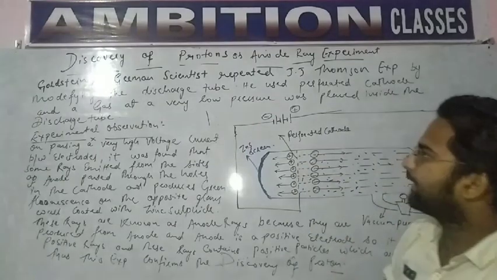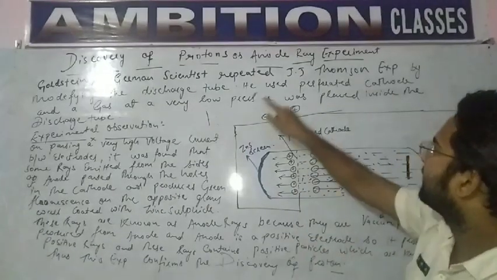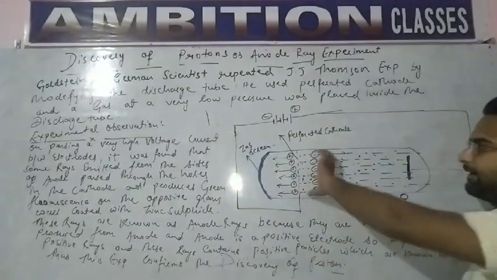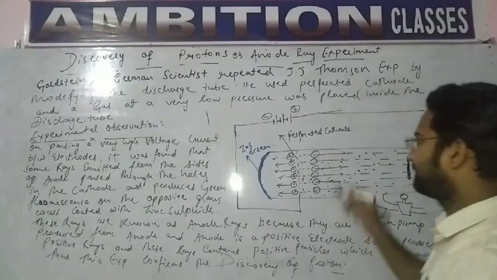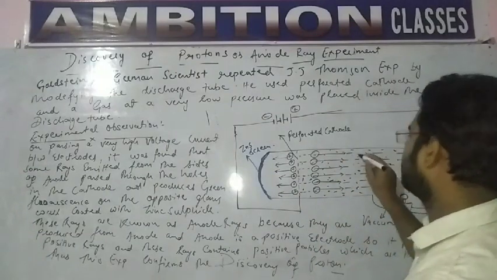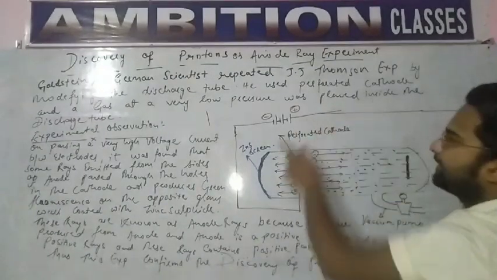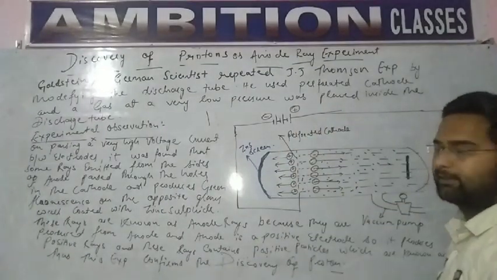Okay students, and one more thing he introduced. He used a perforated cathode and a gas at a very low pressure. In the discharge tube, he filled some gases at a very low pressure, placed inside the discharge tube. Okay students, so now